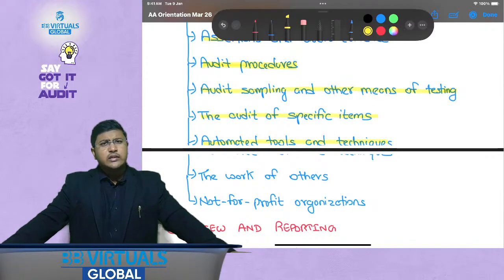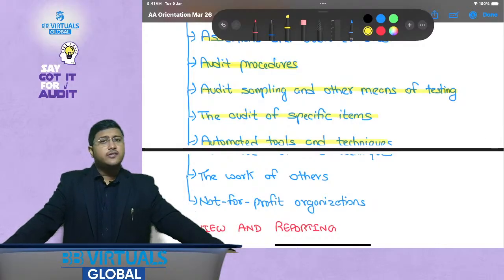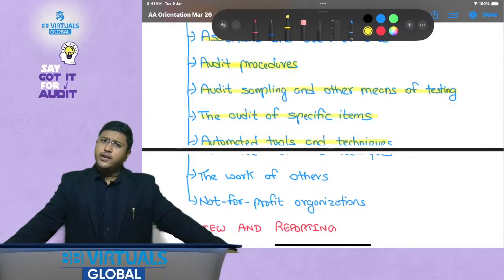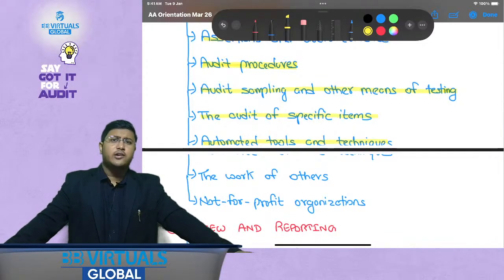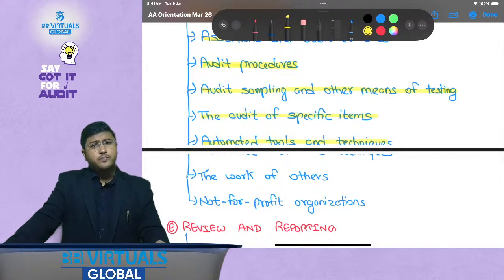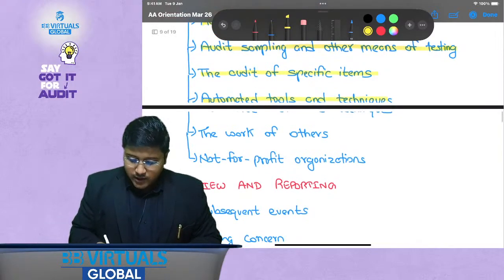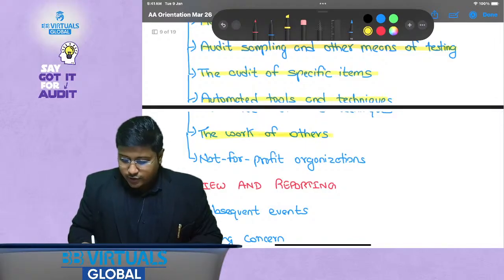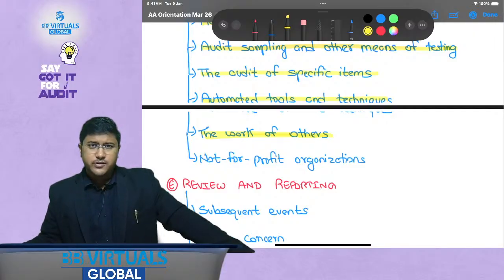Because of AI and data analytics, there is increased use of automated techniques in all industries. Audit is not an exclusion. In audit also, there are a lot of automated tools. Like you might have seen the use of Excel, analyzers, Power BI. Everything is covered under automated tools and techniques. Then the work of others. This includes the work of management experts, auditor's experts, and internal auditors.